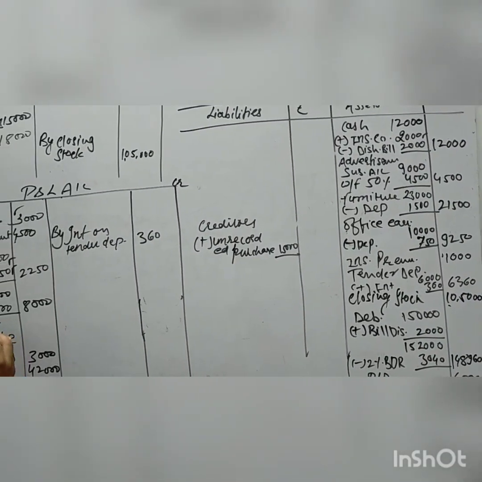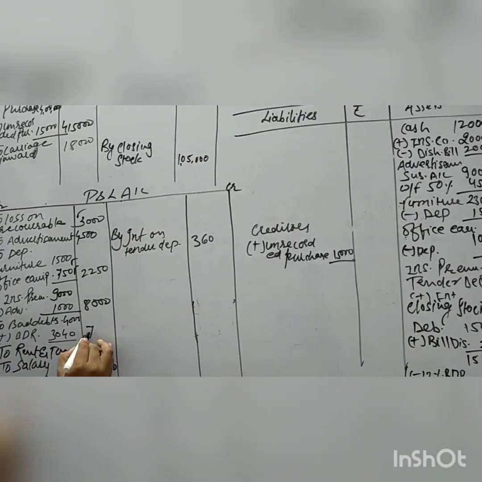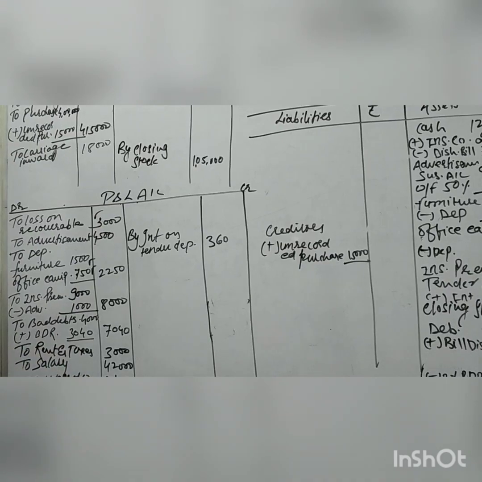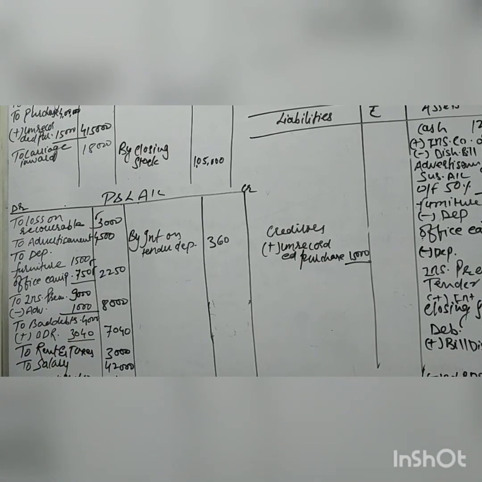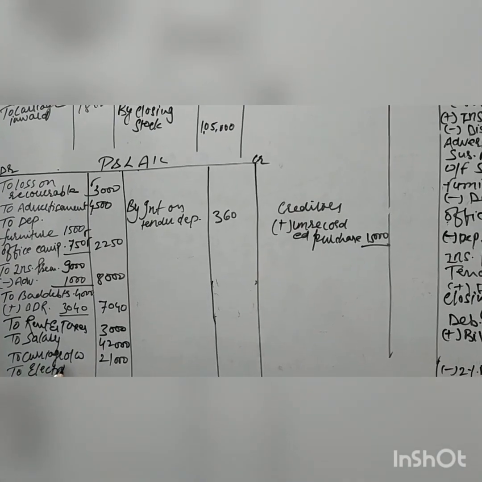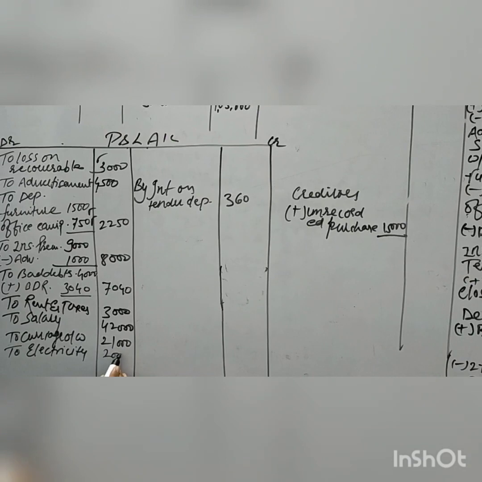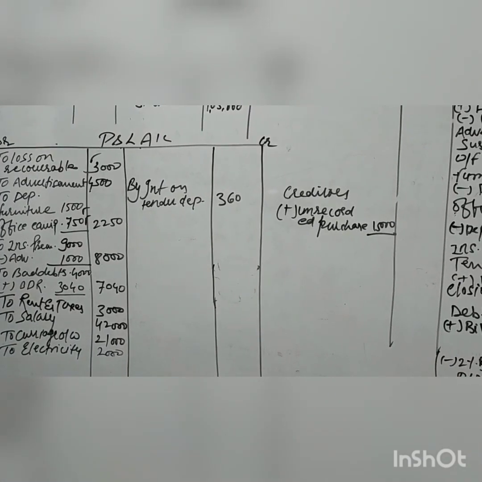Bad debts. Bad debt is given as 4,000, so it comes to this side as 7,040. We'll add both figures. And the last item given is electricity expenses, 2,000. The debit items in the trial balance are completed.